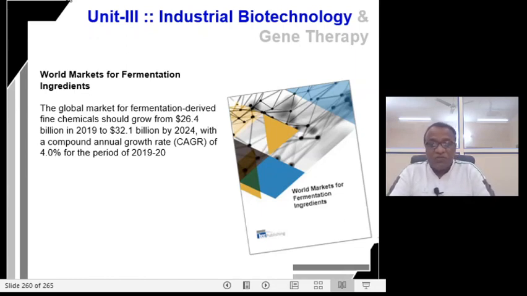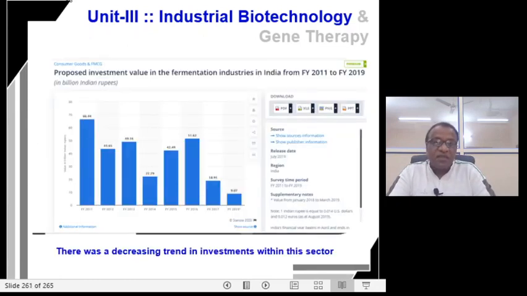Now, what is the status of India? Starting from the financial year 2011, if you just look at the trend up to financial year 2019, the proposed investment value, which is in billion Indian rupees, was 66 billion Indian rupees in the financial year 2011, and now if you move on to 2019, it has come down to only 9 billion Indian rupees.